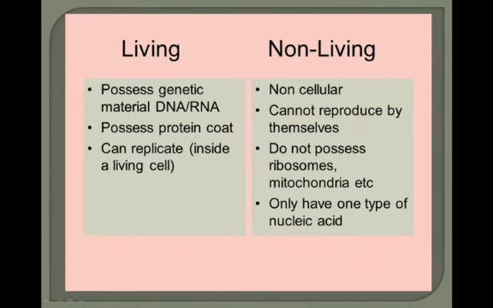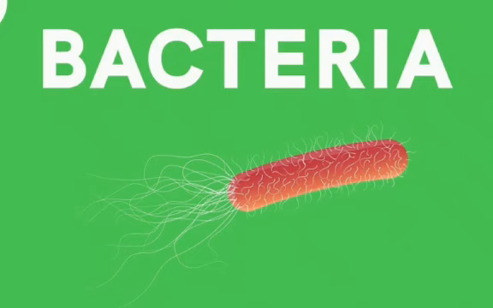Next we will see the difference between living and non-living. Living: possess genetic material, DNA, RNA. Non-living: non-cellular, cannot reproduce by themselves. Second point, possess a protein coat, can replicate in living cells, do not possess ribosomes, mitochondria, etc.